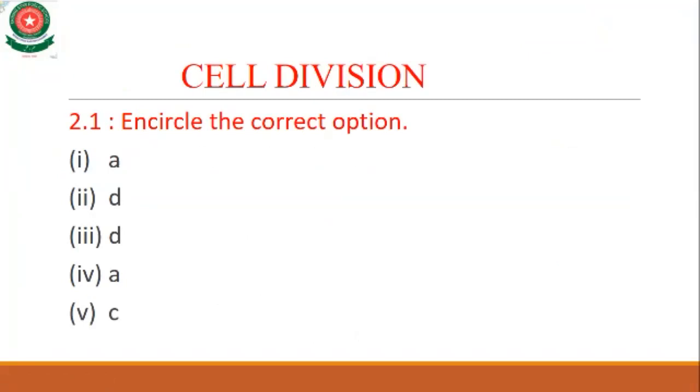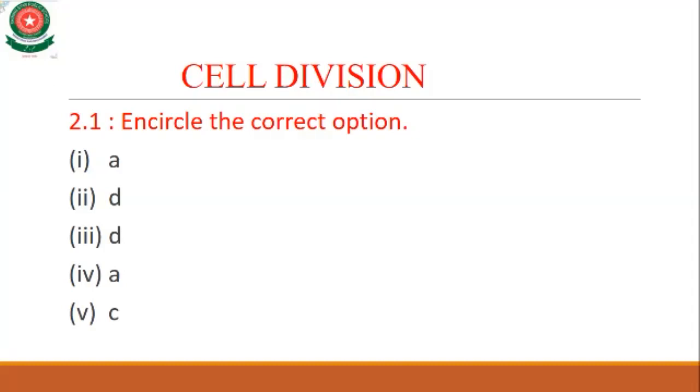MCQ number 1. Cell makes copies of its chromosomes during the: option A, interphase; B, nuclear division of mitosis; C, nuclear division of meiosis; and D, cytokinesis. As we know, in interphase copies of the chromosomes are developed. So MCQ number 1, option A is the right answer.